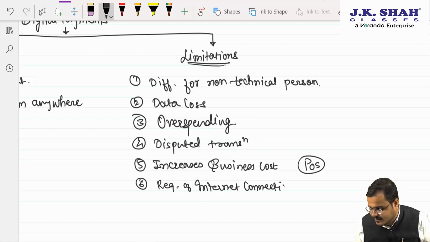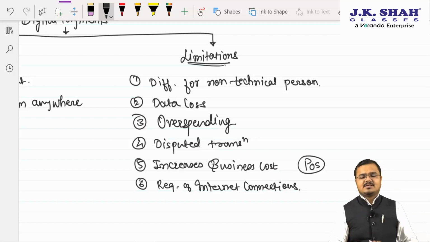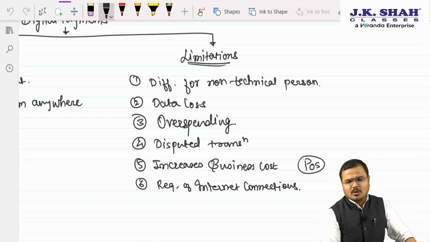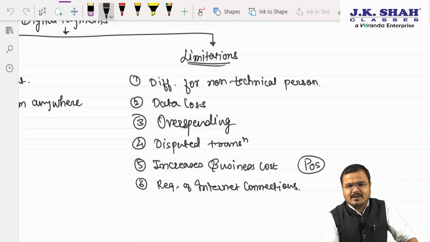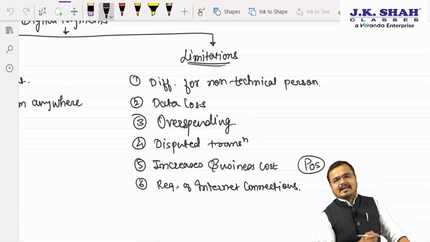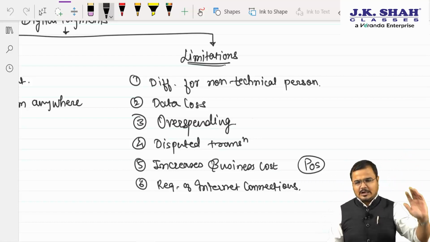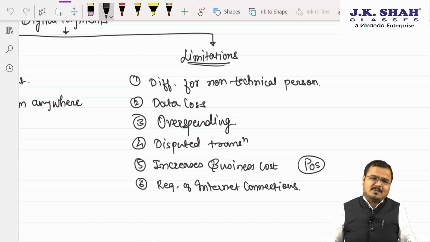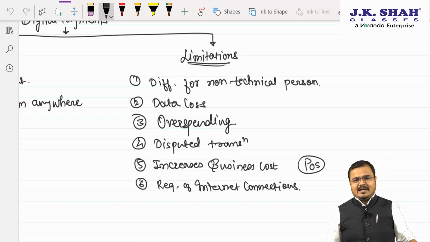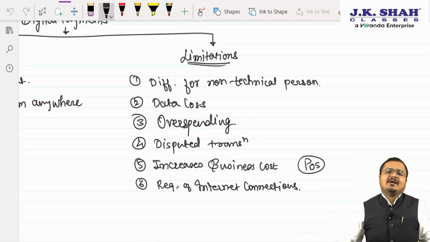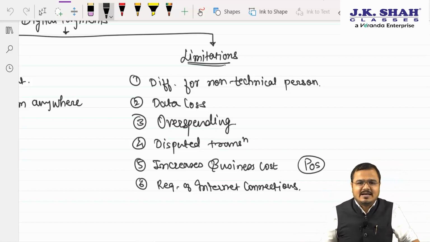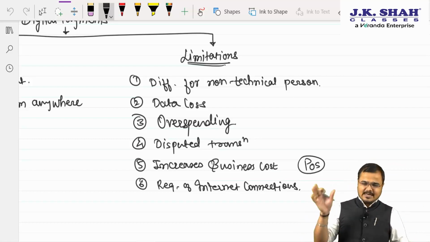Without internet connection, digital payment methods won't work. No doubt, we have a UPI Lite method by which payment can be done, and the USSD, unstructured supplementary service data method, where the internet is not required. But in most cases, internet is required. And if the internet is not available or not working, in that case digital payments do not get successfully done. So these are the limitations.